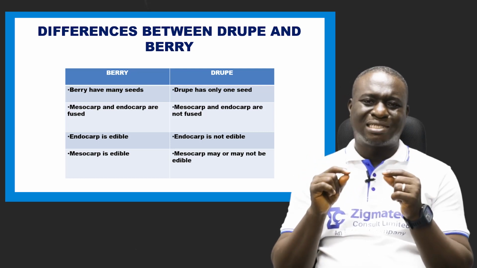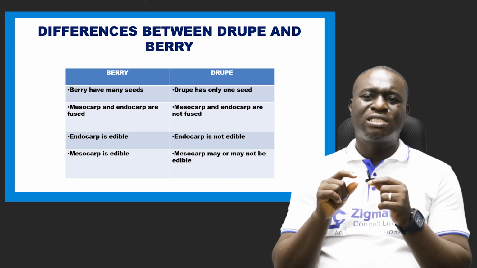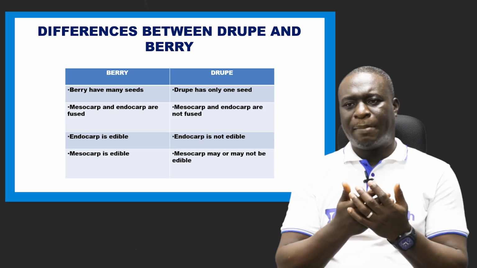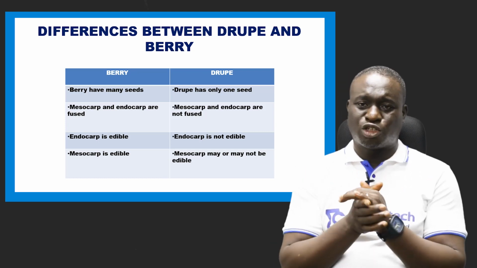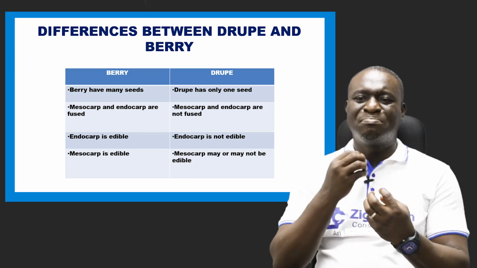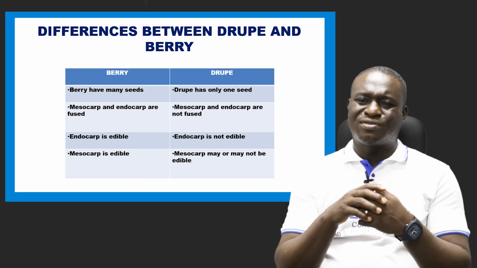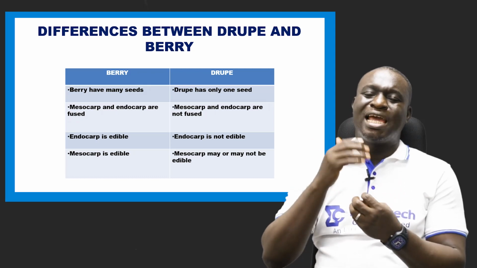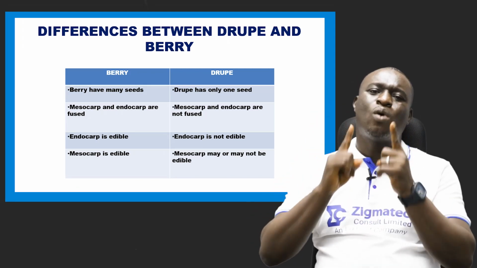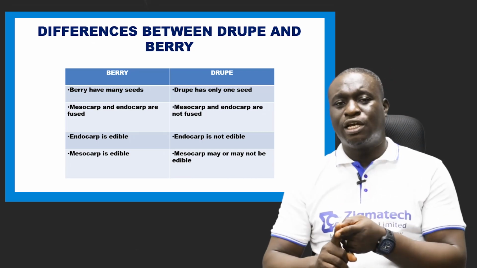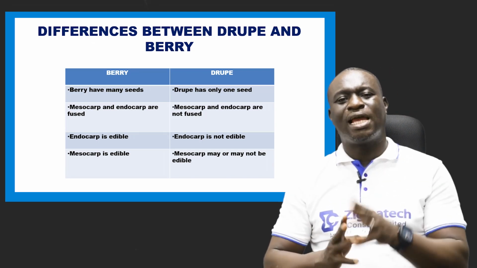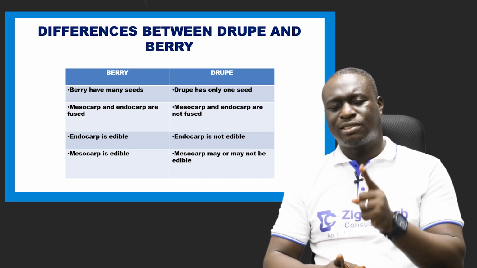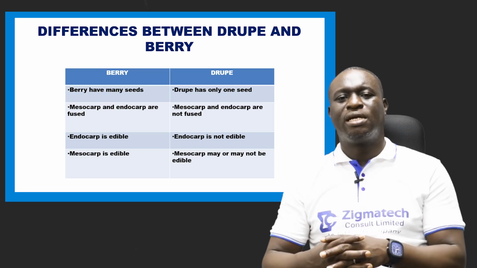Now, in berry, as regards seeds, berries have many seeds. If you do, let's say, a transverse section of a tomato, look at it, it has many seeds. Do the same transverse section of an orange, you will discover many seeds. But in a drupe, you have only one seed. There is only one seed in a coconut. There is only one seed in a mango fruit. So drupes have one seed, but berries have many seeds.